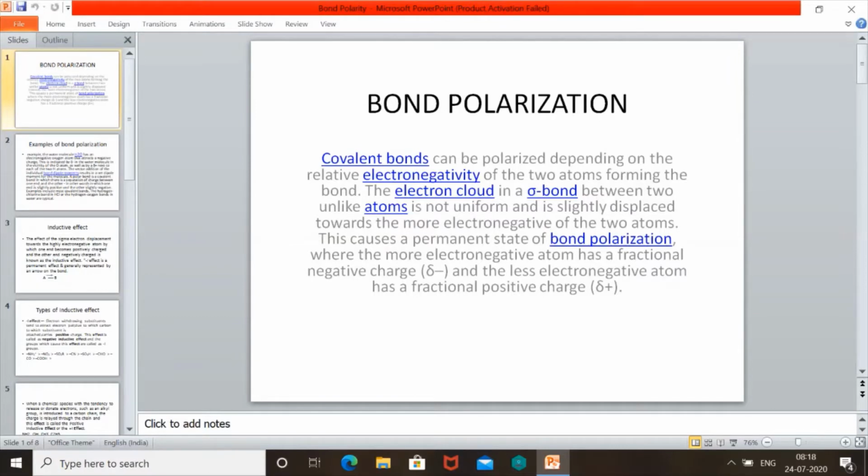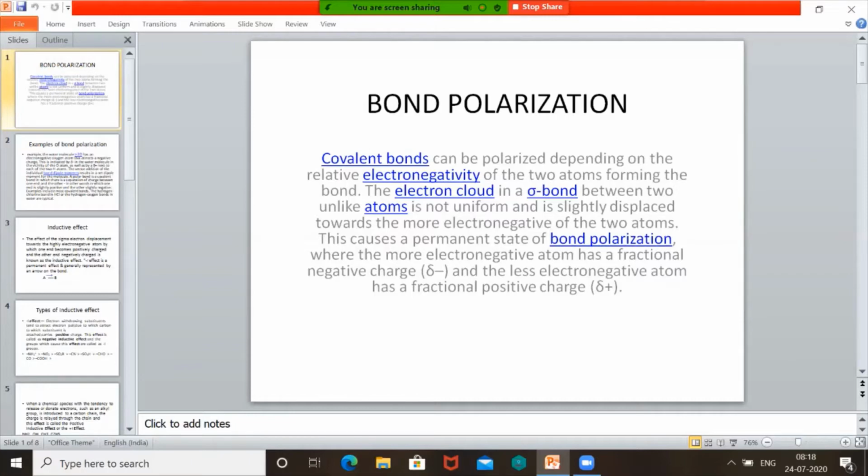So here we can see that covalent bonds can be polarized depending upon the relative electronegativity of the two atoms forming the bond. That means two atoms form the bond, and if there is a difference in electronegativity, bond polarization occurs. That is particularly, now we are seeing a sigma bond.